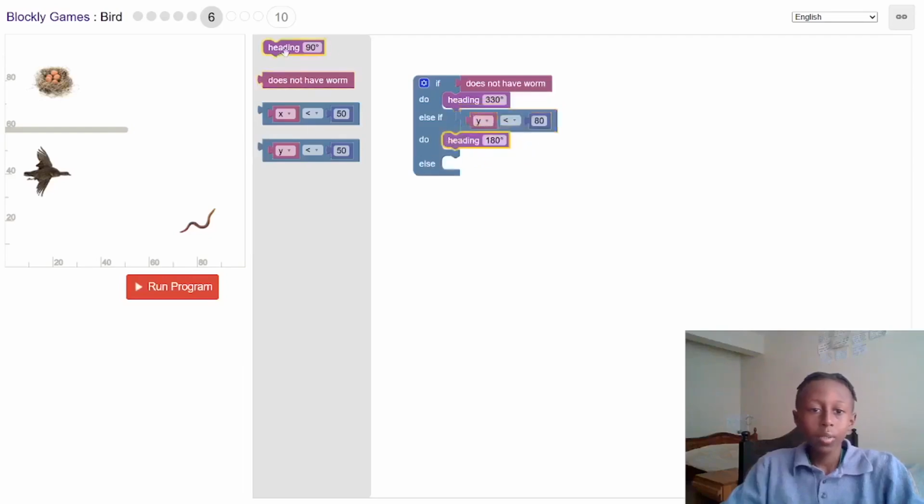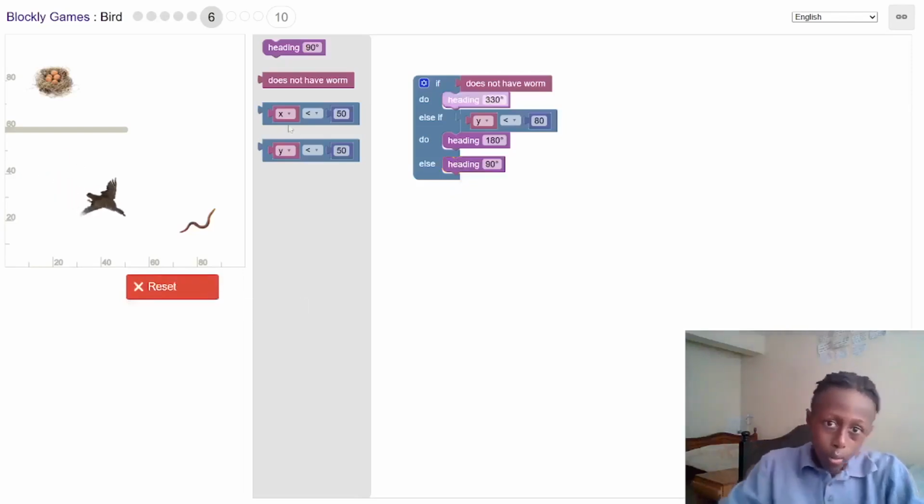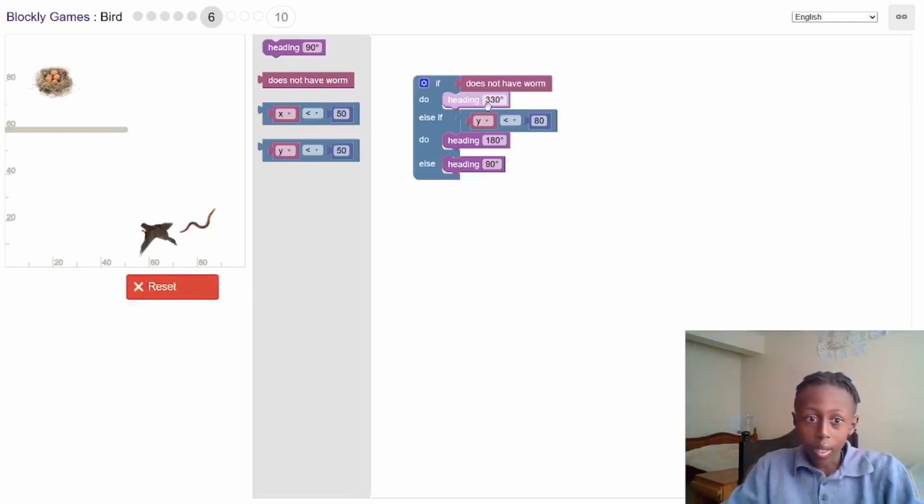Else, then else, which means it will go anywhere else. I think it's supposed to go 90. Yes. So it goes towards the one, and by the way, whenever it's doing something, it will light up. Okay, it's wrong. So I think it's supposed to be like that. Yes.